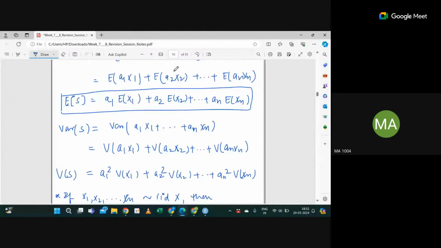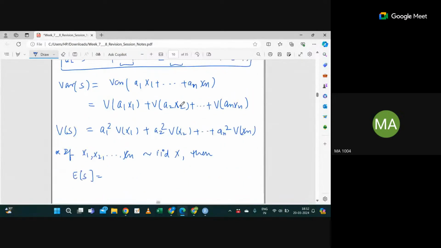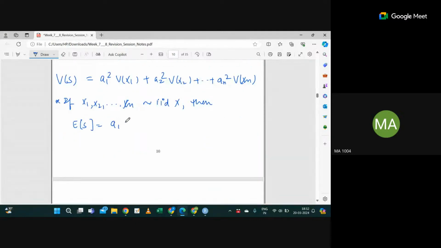All the expectations will be the same, the expectation of X, which is mu. If all the constants are different, then it will be a1 plus a2 plus up to an, whole times mu. Correct.